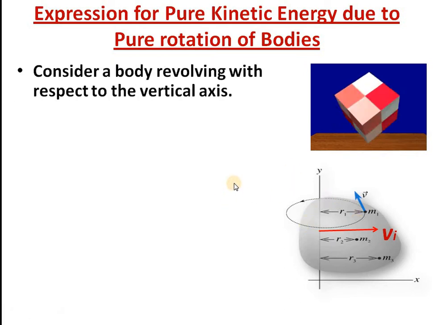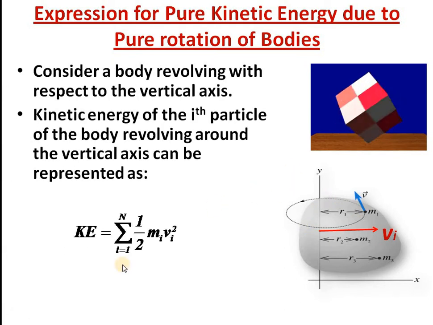Then for a single ith particle, the kinetic energy will be half mi vi². Then the total kinetic energy of the body can be calculated by summing up each and every particle, from 1 to capital N. Assume that there are N particles in the body.